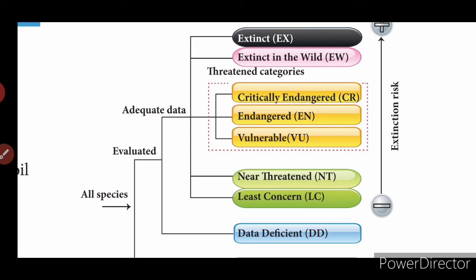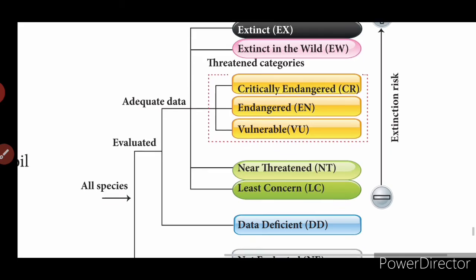The Red List categories of IUCN are how they categorize the species: extinct in the wild, critically endangered, vulnerable, NT, that is near threatened, least concern, data deficient, and not evaluated.